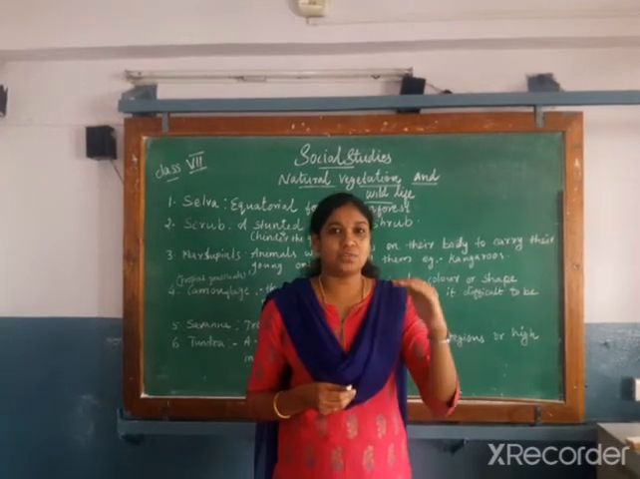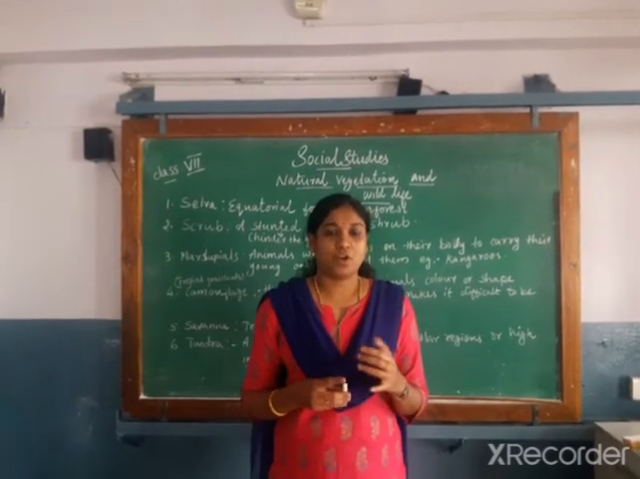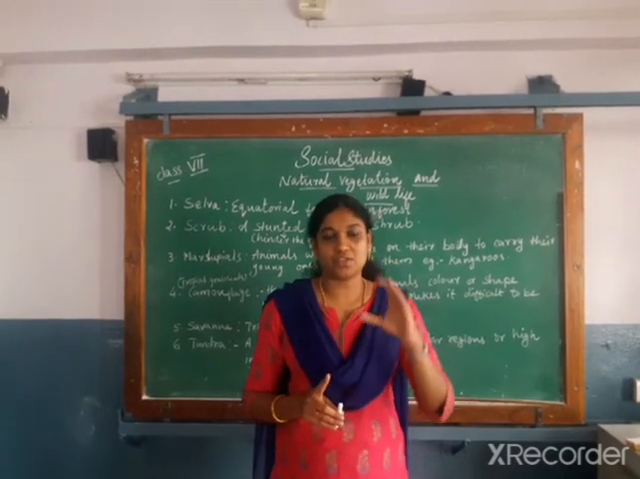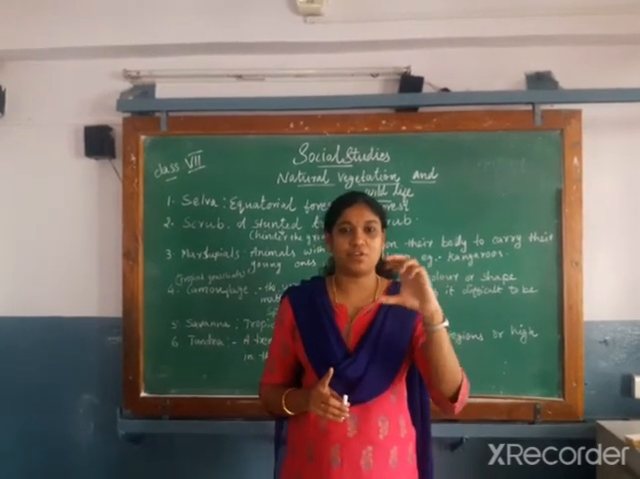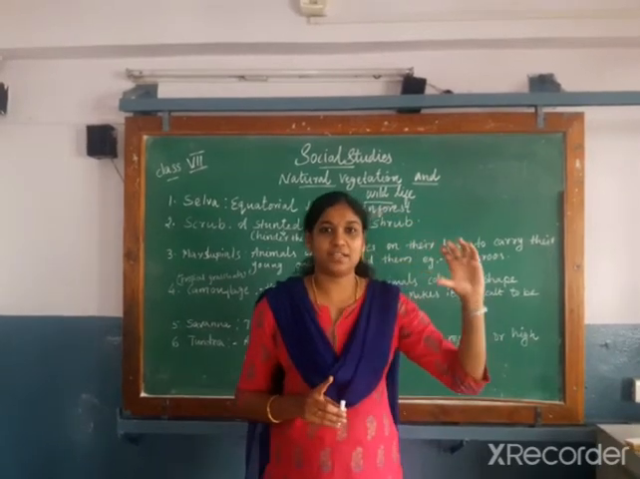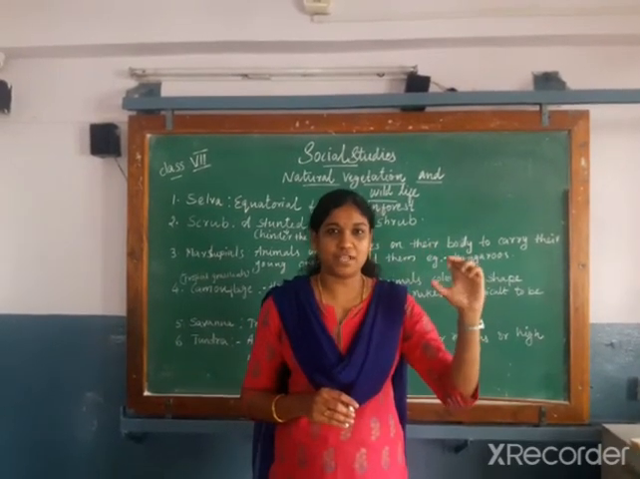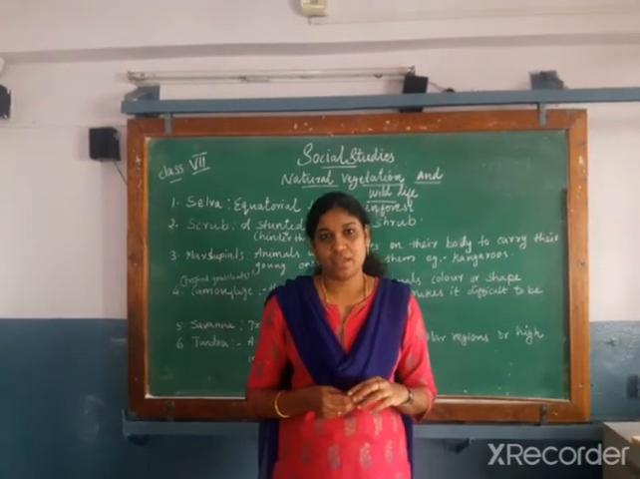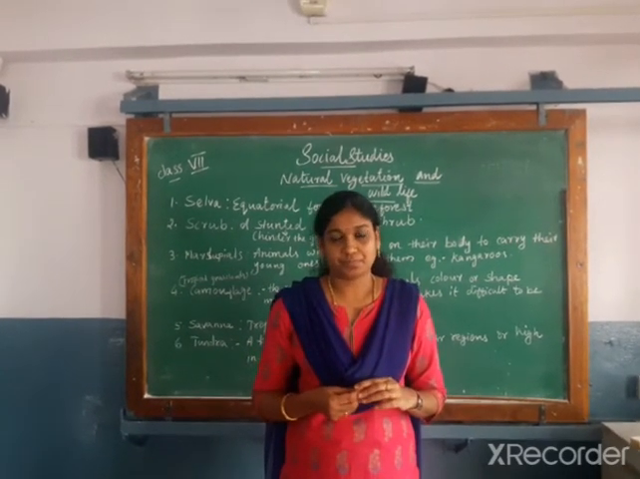I told you about the latitudinal extension of the globe: tropical extension, temperate extension and the polar extension. In the tropical extension we can see different types of tropical forest, in the temperate extension we can see temperate types of forest, and in the polar area we can see tundra type of vegetation. I hope you all understood.